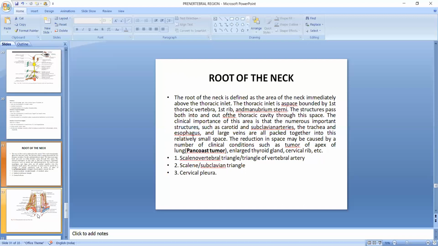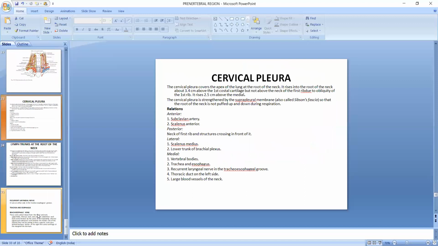The reduction of space is caused by a number of clinical conditions: the tumor of apex of the lung, enlarged thyroid gland, and cervical rib. Splenovertebral triangle and scalene triangle, and cervical pleura. Cervical pleura